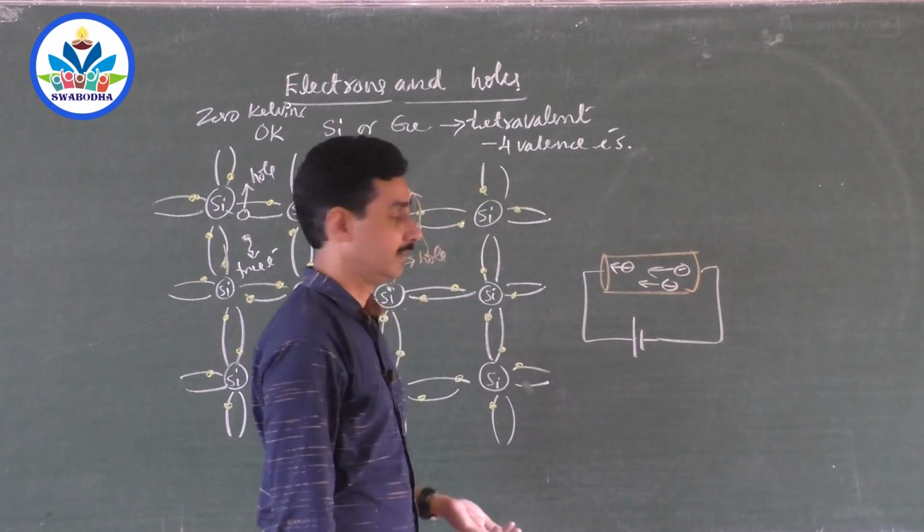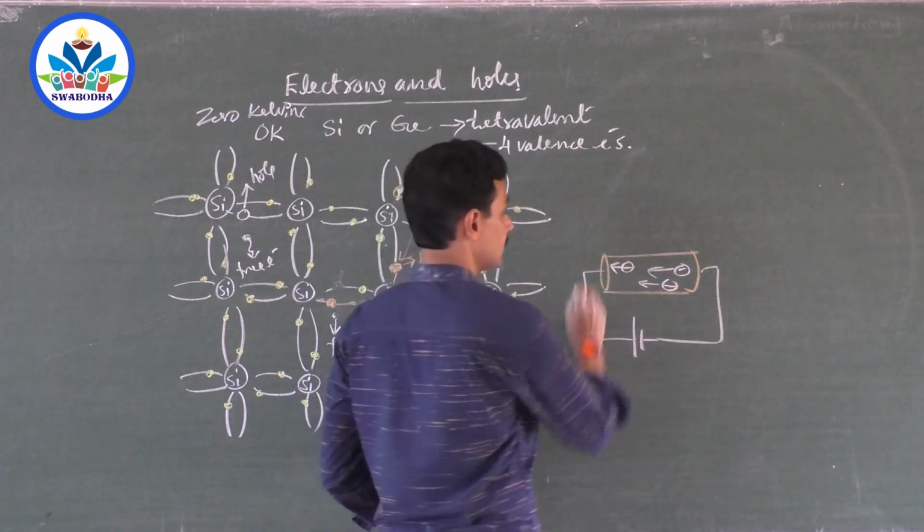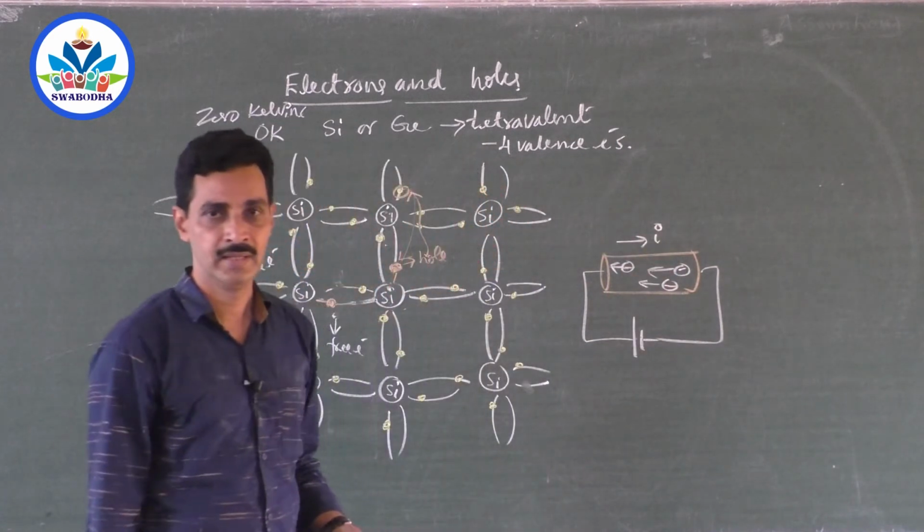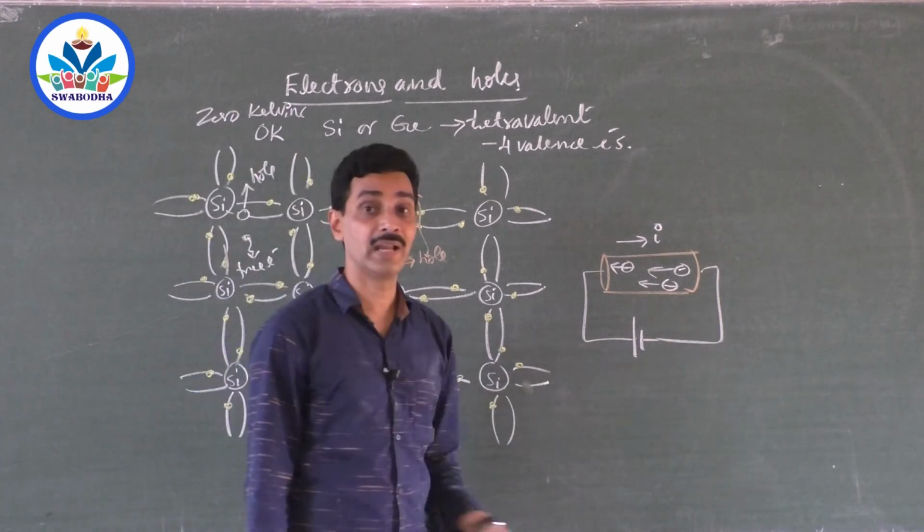Okay? They produce current. Now, what is the direction of current? It is always from the positive of the battery to the negative of the battery, like this. That is the direction of current. Current is always opposite to the flow of electrons.